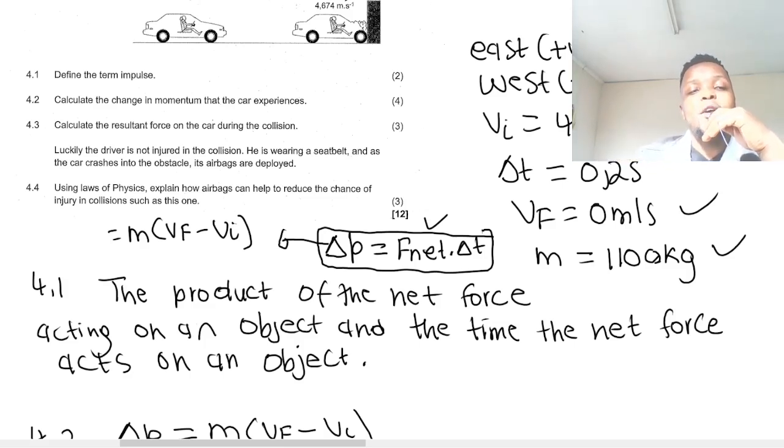Now they're saying at 4.4, using the laws of physics, explain how an airbag helps. Okay, how can an airbag help reduce the chance of injury during a collision?